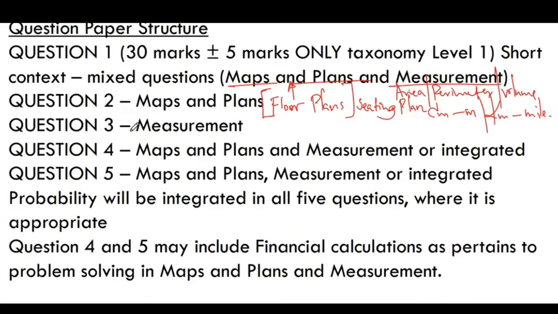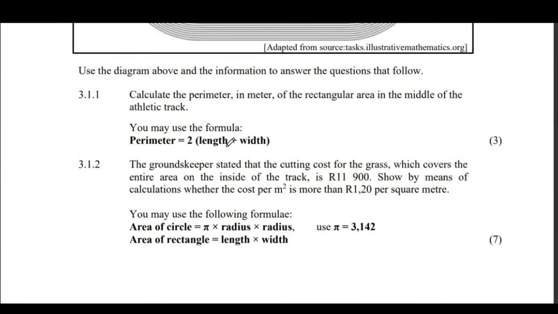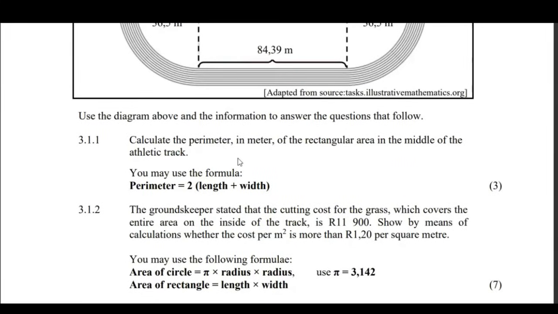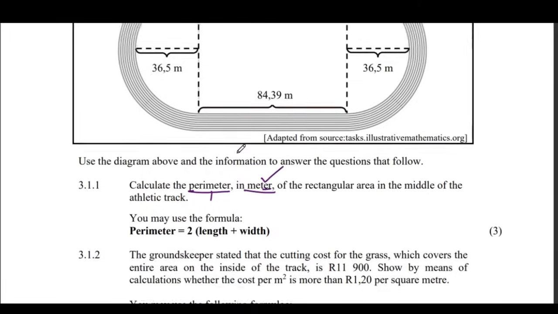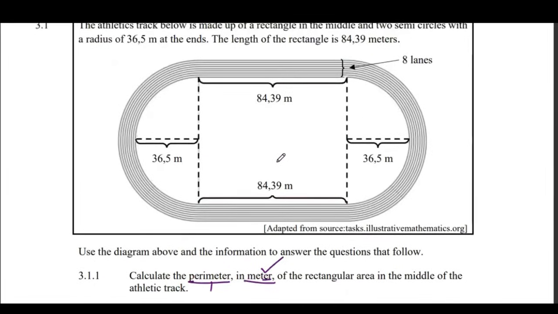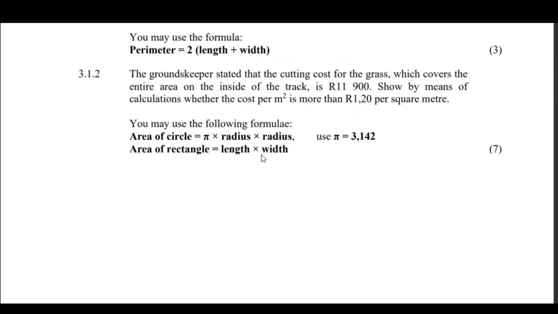Now we go to question number 3, measurements. We go back now to our area, perimeter, measurements. Calculate the perimeter. You know very well that perimeter is the total distance around a given shape, but they want it in meters. Make sure your answer is in meters. If there are any measurements that are not in the same units, please change them to have the same units as the other measurements given to you. Now look at these formulas here. This is for rectangle.